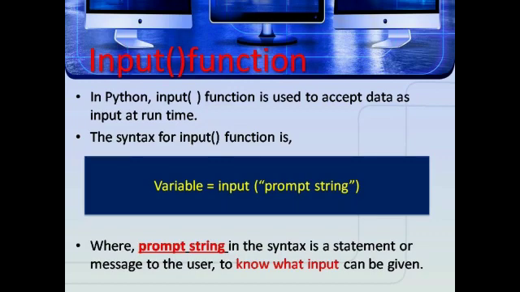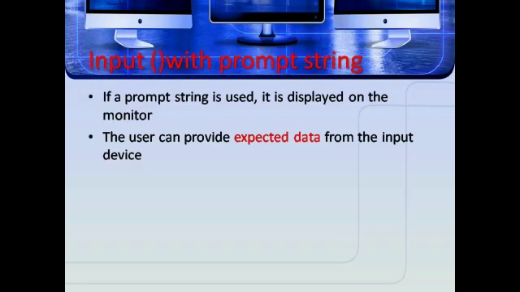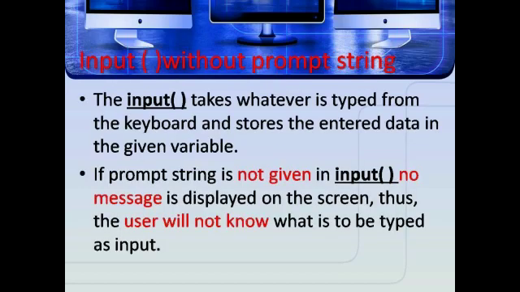The syntax is: variable = input(prompt string). Here, prompt string means the message to the user to know what input can be given. If a prompt string is used, it is displayed on the monitor. The user can provide the expected data from the input device. The input takes whatever is typed from the keyboard and stores the entered data in the given variable. If the prompt string is not given to input, no message is displayed on the screen. Thus, the user will not know what is to be typed as input.